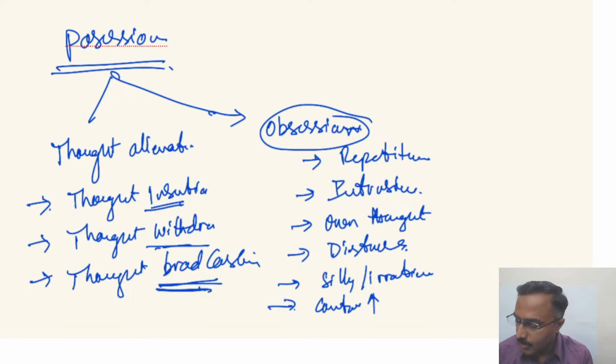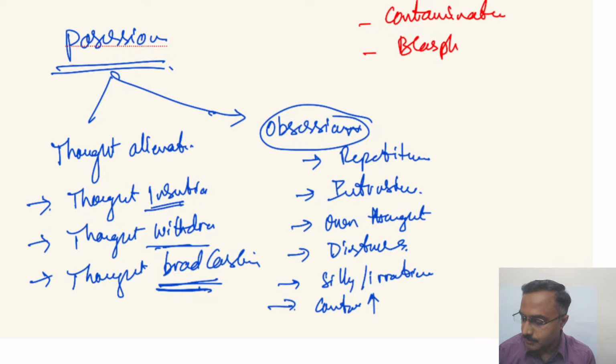Some of the common obsessions are contamination, blasphemous, and pathological doubts. Contamination is the most common, while pathological doubts are the next most common.